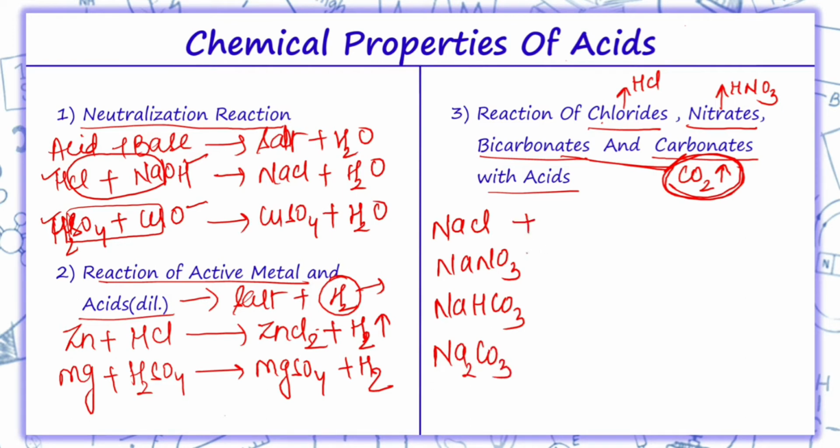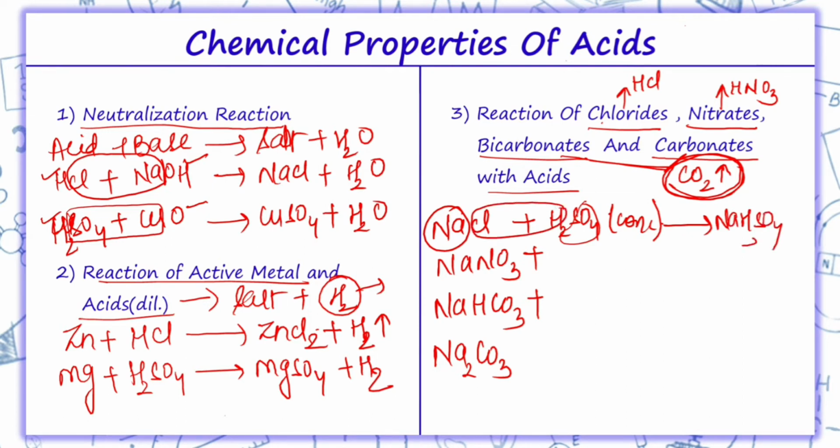So when all these react with acid, here we will take concentrated H2SO4, so we will get sodium and HSO4, that means NaHSO4 plus HCl. Similarly, if I take NaNO3, that is nitrate, with concentrated acid, temperature less than 200 degrees Celsius, here also we will again get NaHSO4